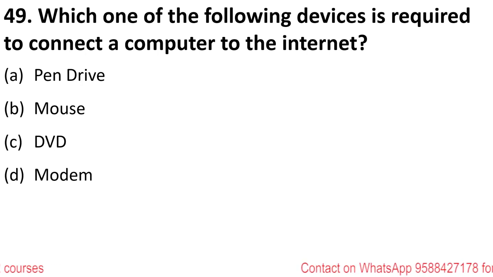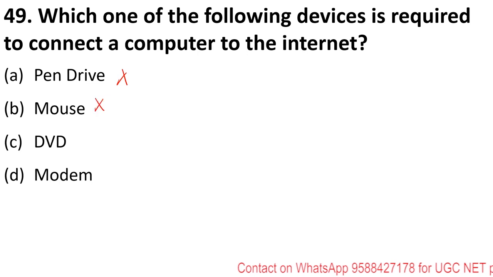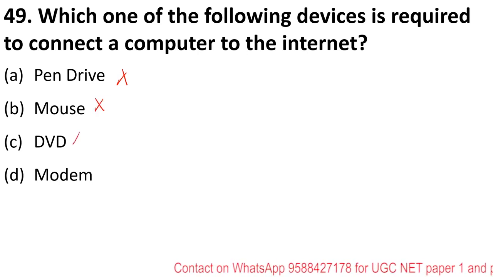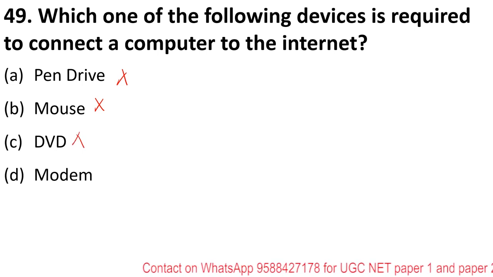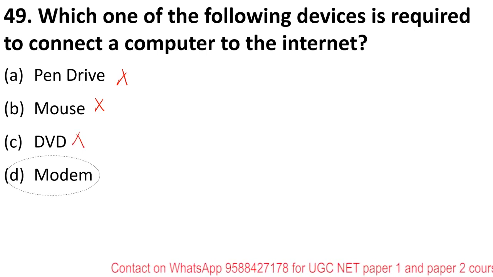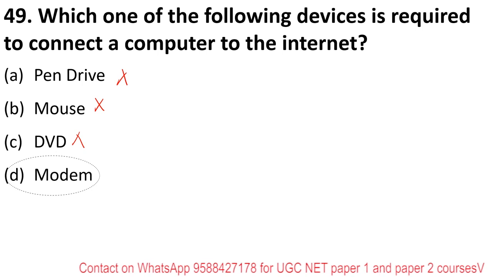Which of the following devices is required to connect a computer to the internet? So pen drive, do you think it connects you to the internet? No. Does a mouse connect you? No, not at all. DVD, does it help you to connect to the internet? Definitely not. The right answer is option D, modem. It converts analog into digital and digital into analog signals.